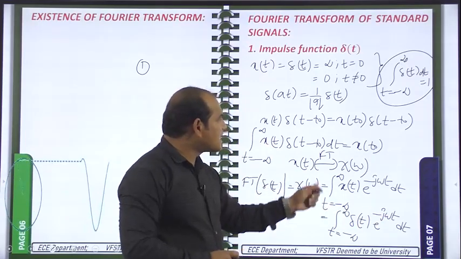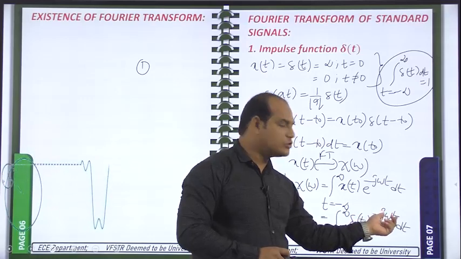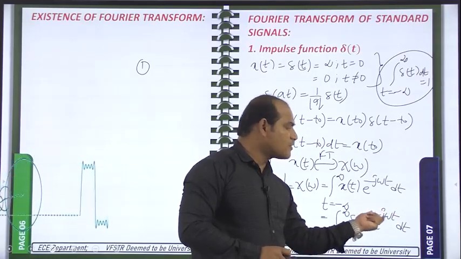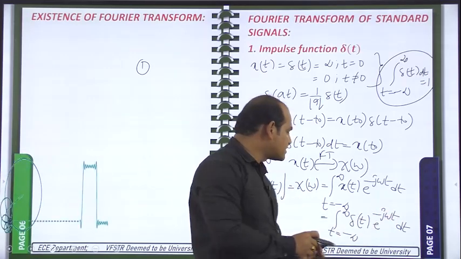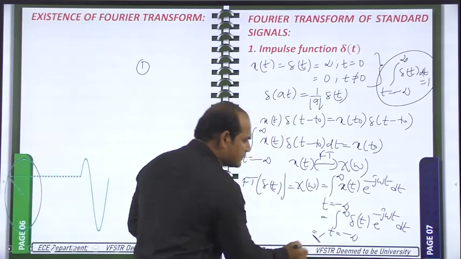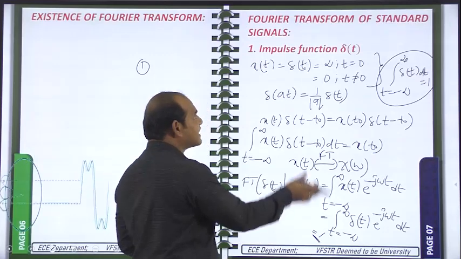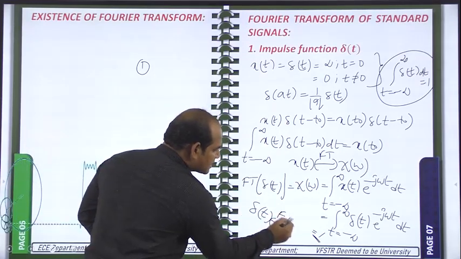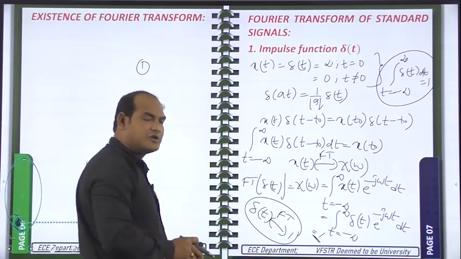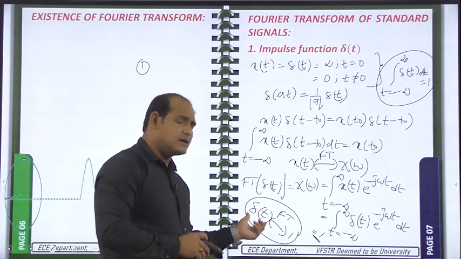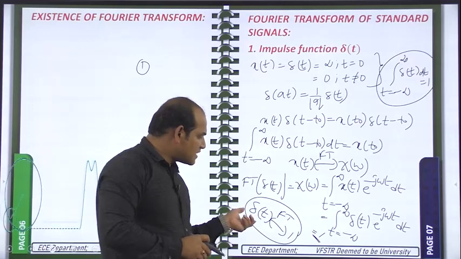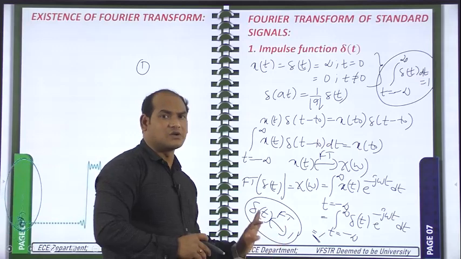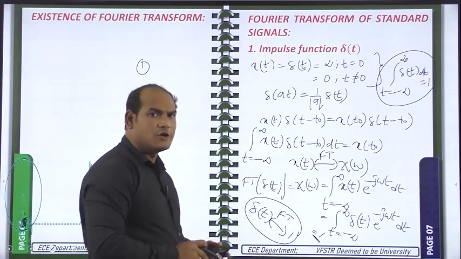So by comparing this one, the answer is what? e power minus j omega t naught we have to write, but in this case t naught is equal to 0, that means e power minus j omega 0, that is e power 0, that is equal to 1. So the Fourier transform is 1 for which signal? Del of t. So finally we got that del of t has the Fourier transform 1. Not only the Fourier transform, if you take other transforms like the Laplace transform also, for the impulse function the Laplace transform is 1 only. So any transform of the impulse signal is 1.